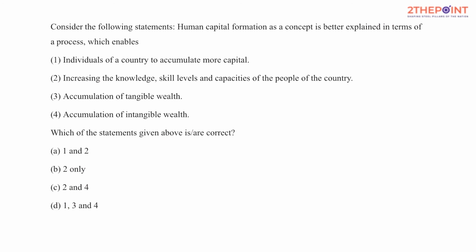Now the question. Consider the following statements. Human capital formation as a concept is better explained in terms of a process which includes... So maybe you might have come across this term called human capital. Let me first start with capital. Generally you all have a perception that capital refers only to wealth, or to money, isn't it? But capital refers to anything that is man-made. Maybe it could be intellectual property, maybe a technology, maybe a machine, maybe the money that is required to invest. All this is what we call capital.